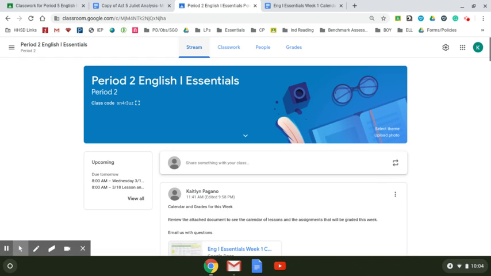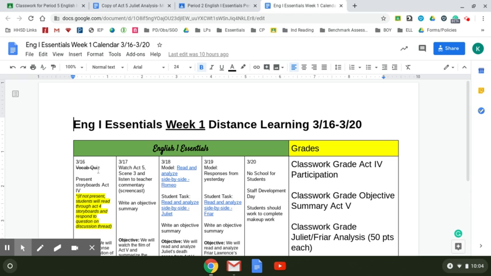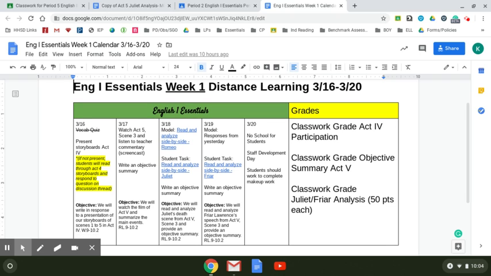It's at the top of the announcements stream in everybody's Google Classroom, period 2 and period 5. The calendar gives you an overview of the lesson each day and the grades for the week. You have a grade for your participation in Monday's activity and Tuesday's activity, and then yesterday's and today's activity are going to count for one grade, 50 points each. So that's 100 points. These two have already been put in the grade book. This one will be put in once we finish them.